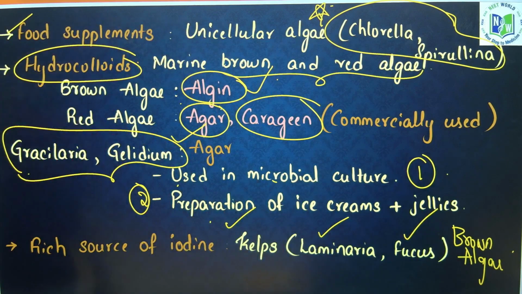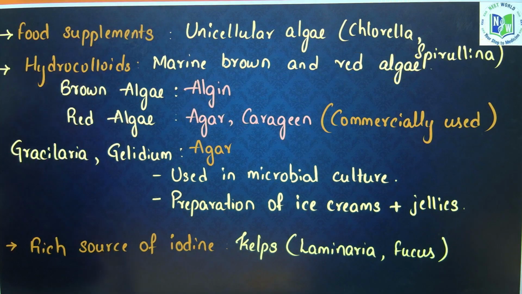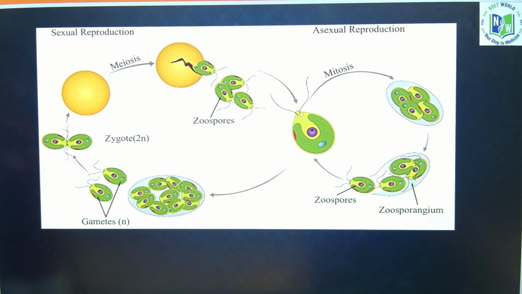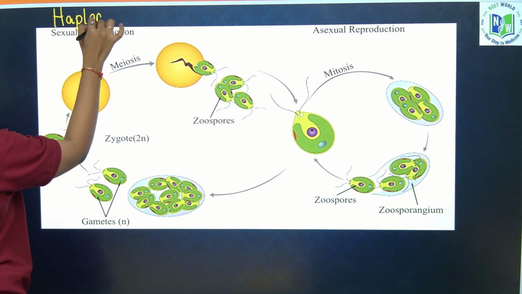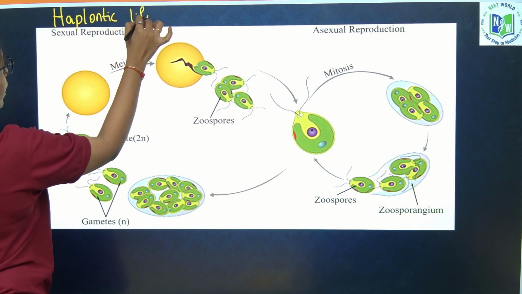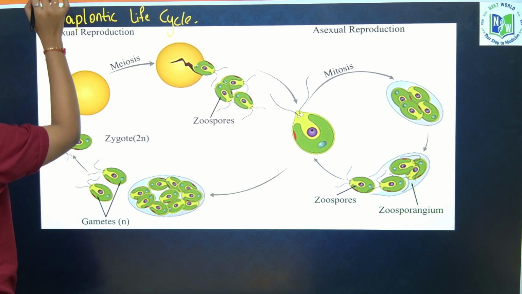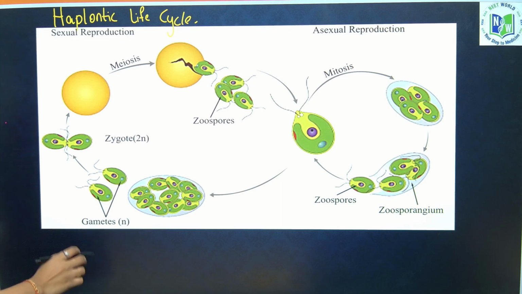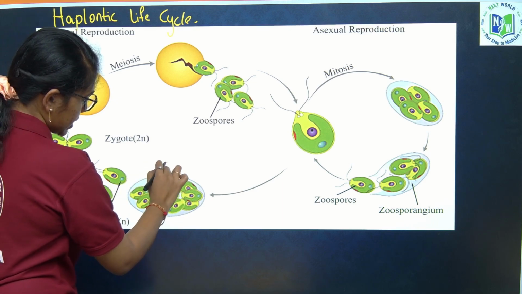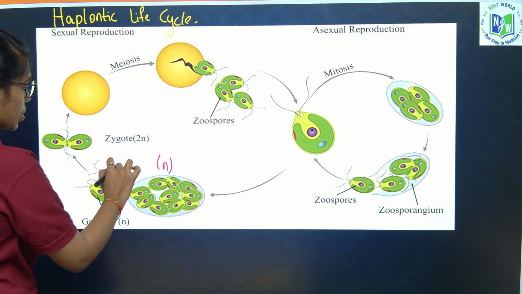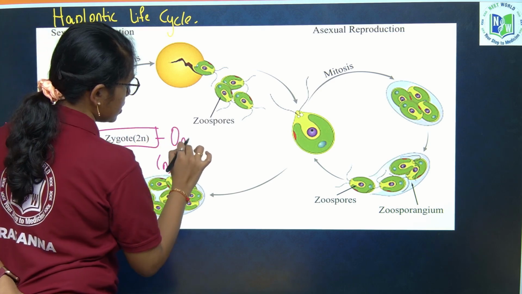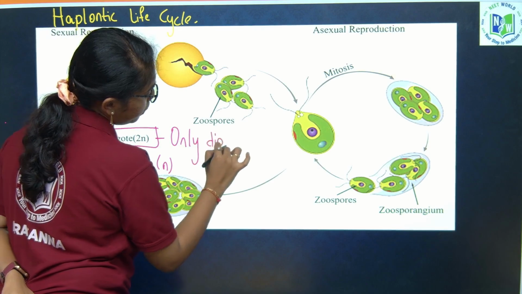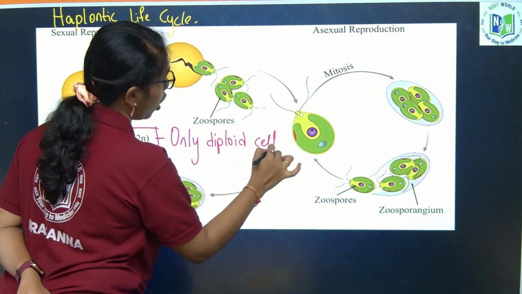Next, coming to the life cycle of algae. Algae conduct a haplontic life cycle. How? If you take the algal body, it is haploid. The gametes which it releases are also haploid. The zygote is the only diploid cell in the life cycle of algae.